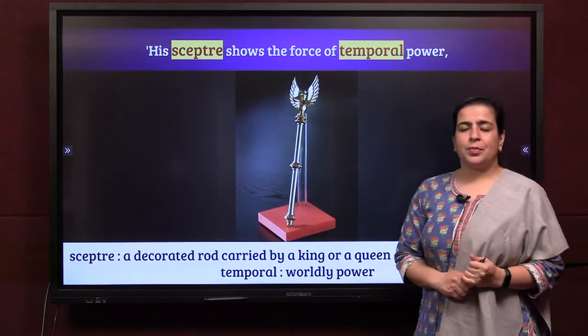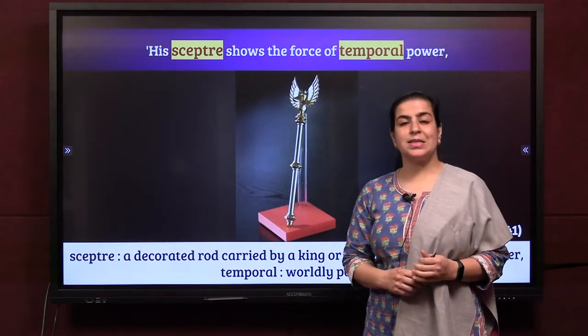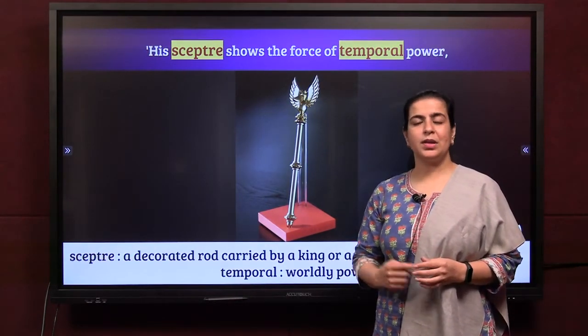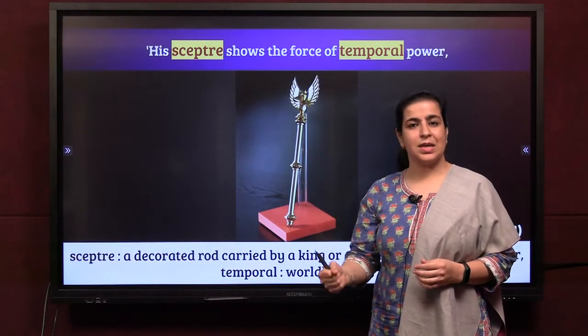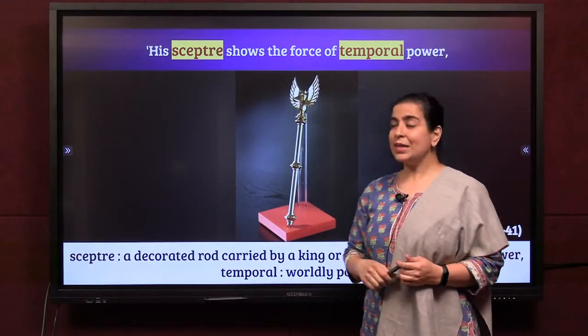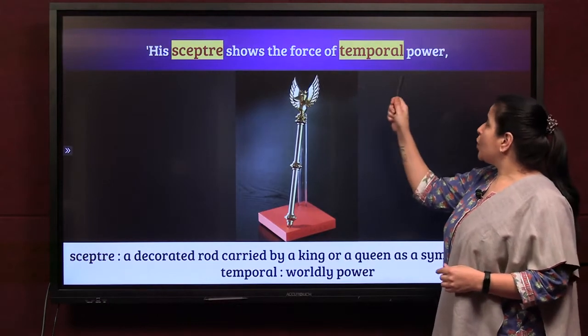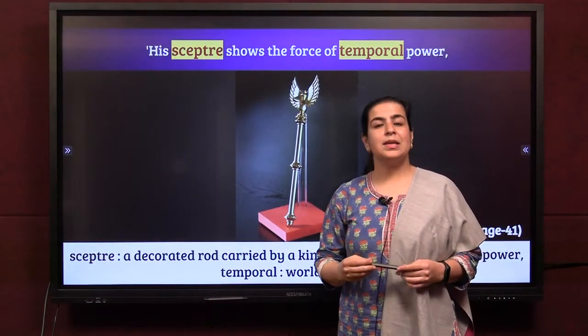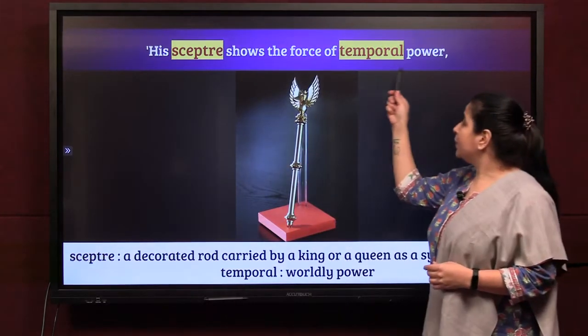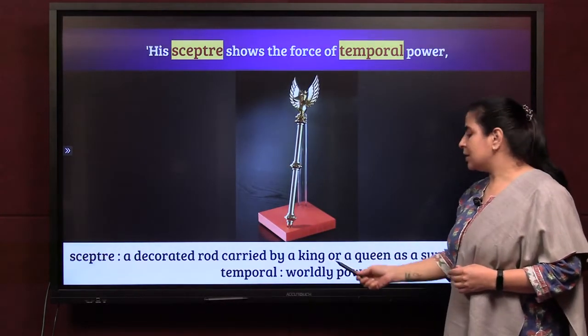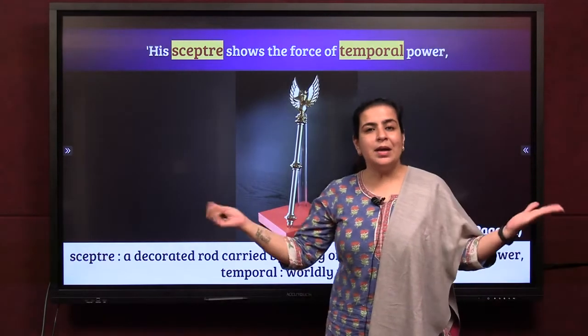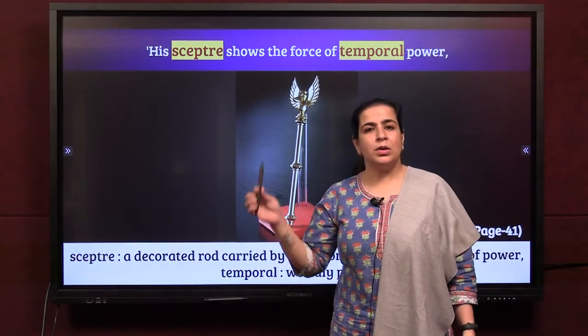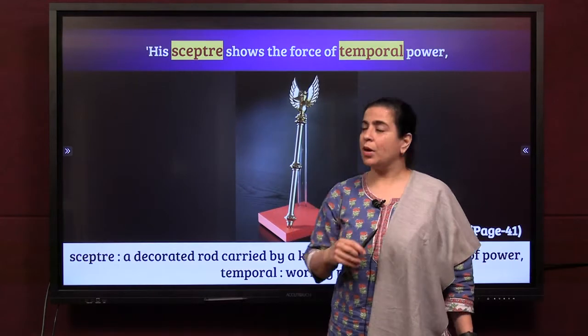His scepter. What is a scepter? A scepter is a rod, kind of a thing which every ruler or a king has. You must have seen it in pictures, right? It shows the force of temporal powers. What are temporal powers? Temporal means worldly powers which are temporary, like the crown, the throne, the scepter.